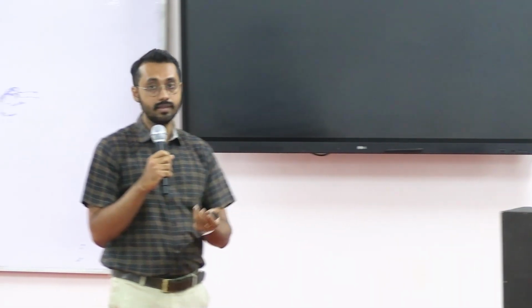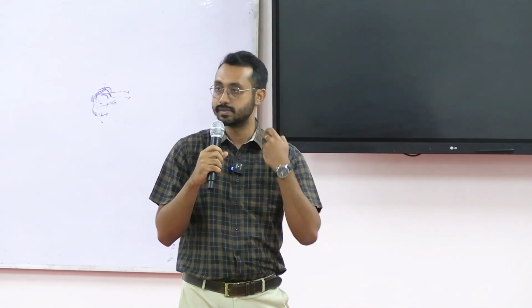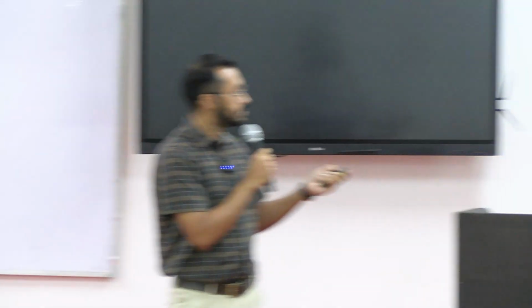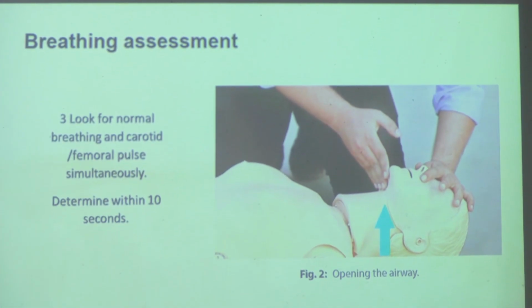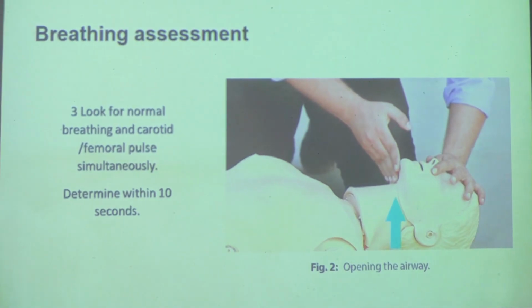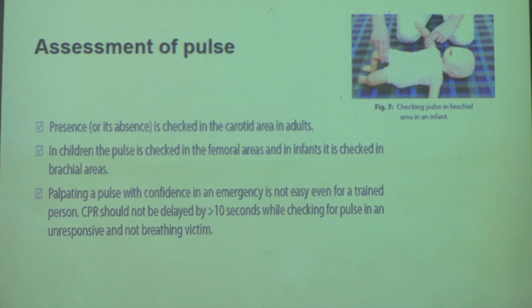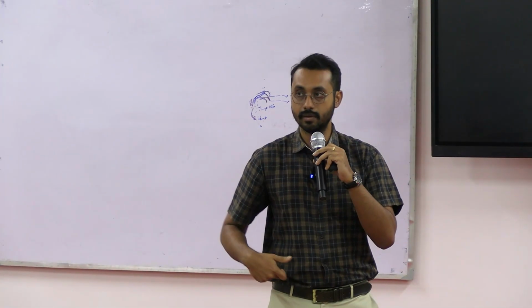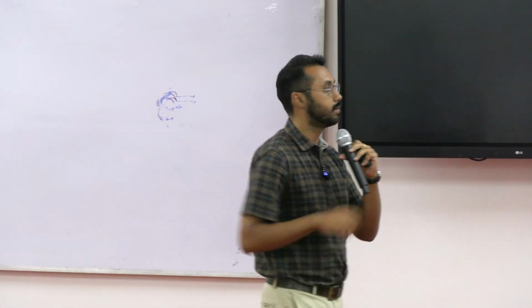You need to tilt the head and the chin so that the airway is open. As we know, we check for the carotid pulse in adults. But what is different in pediatrics is that in infants, you look for the brachial pulse, mostly in this area, and in children, you can assess the femoral pulse. So instead of checking the carotid pulse, you check the brachial pulse in infants, or the femoral pulse in children.